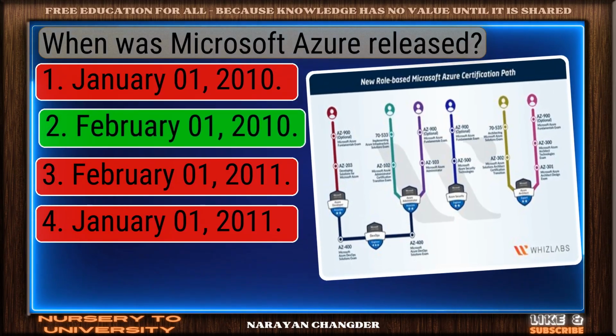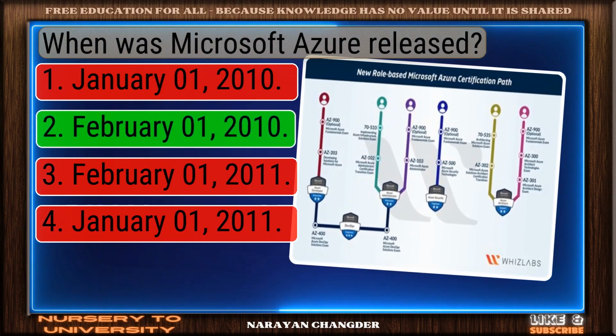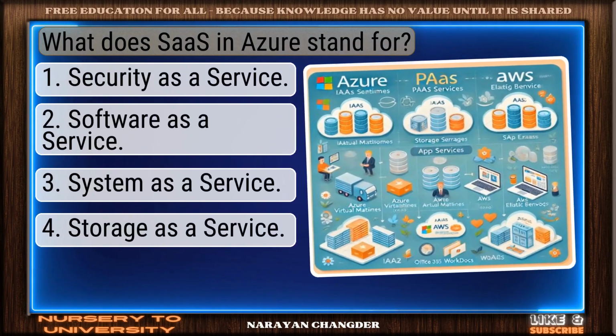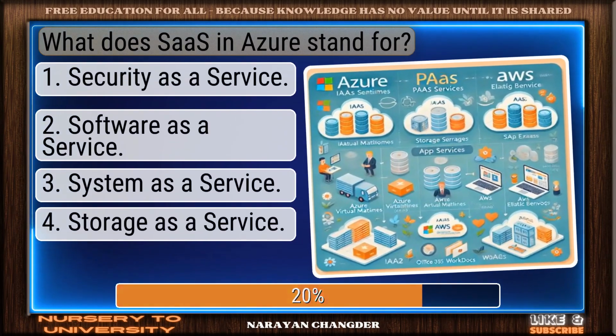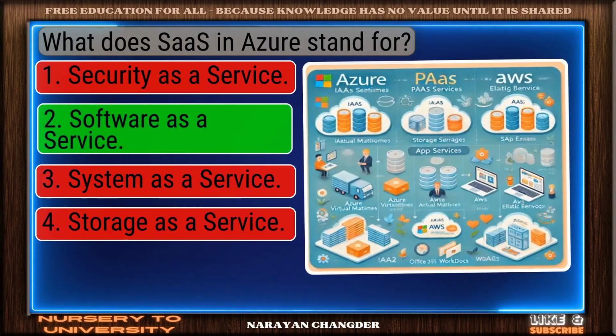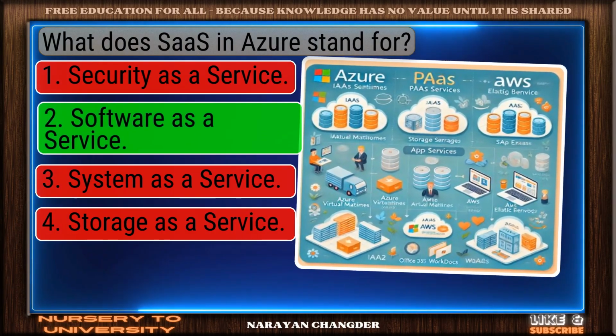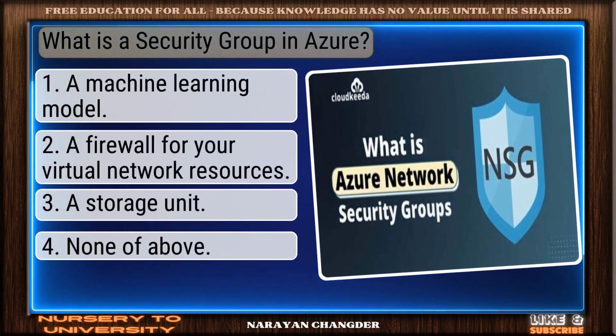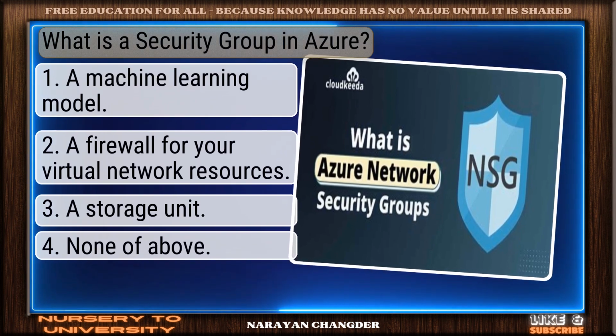On track. February 01, 2010 is the correct answer. Question number 68. What does SaaS in Azure stand for? Right again. Software as a service is a valid answer. Question number 69. What is a security group in Azure?